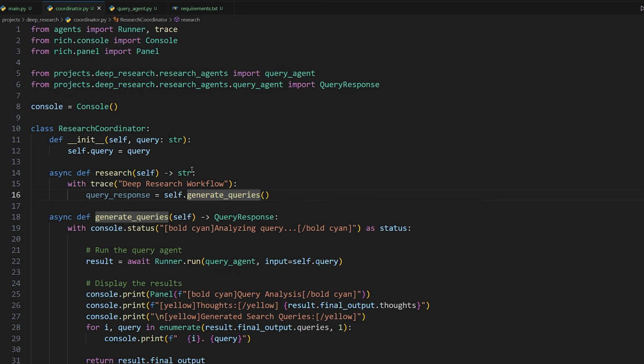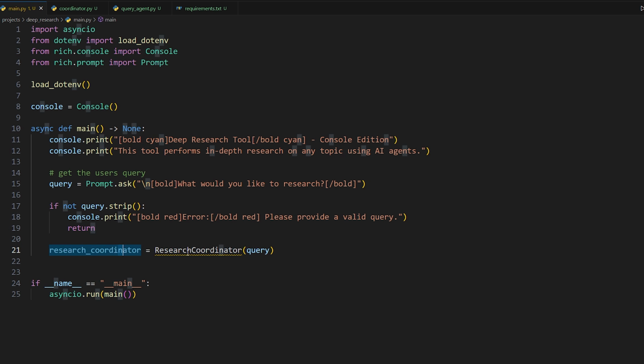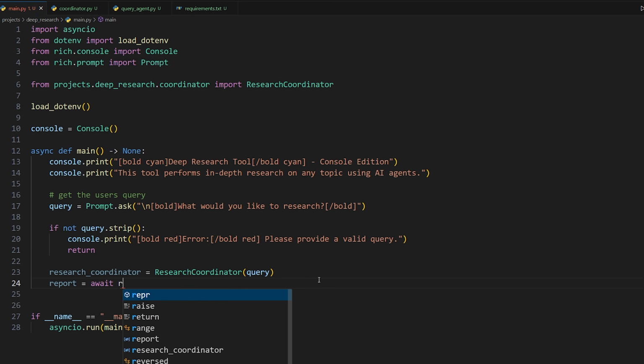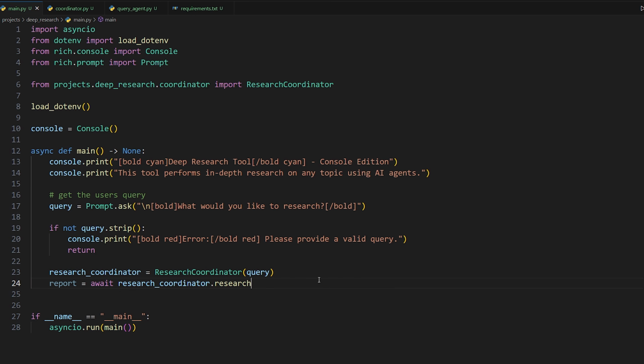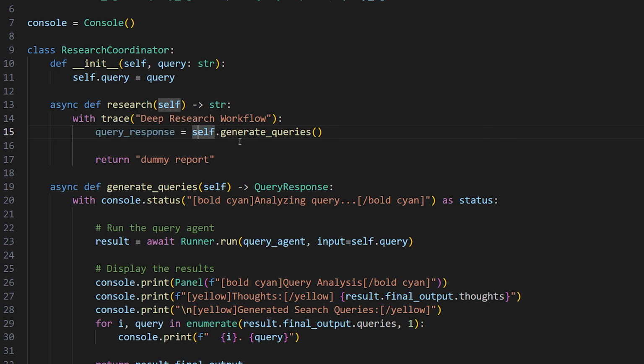All right. So with our research coordinator, we're going to go back to main.py and create a new instance of it once we get our query. So we'll do research_coordinator is equal to ResearchCoordinator, just import that. And then with that, we can now do report is equal to await research_coordinator.research. Boom. So it's going to research based on the query that we passed in before and give us a report, which for now, just to keep it simple, we're just going to print out. Also make sure you call await because it's an async function.